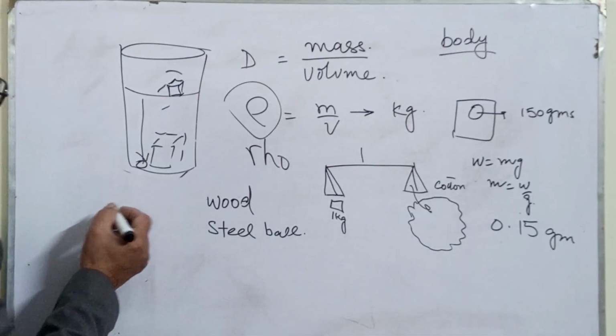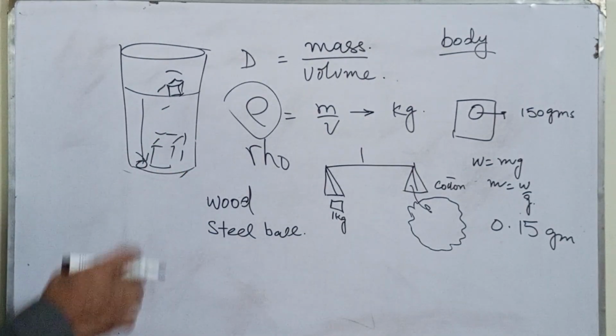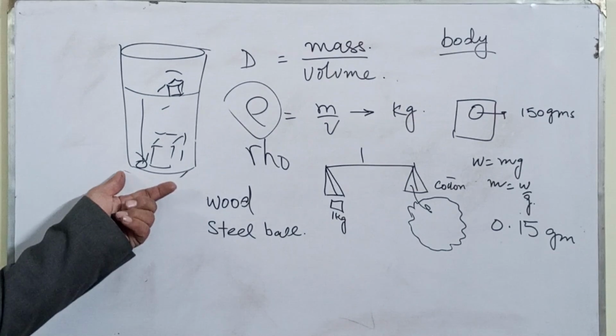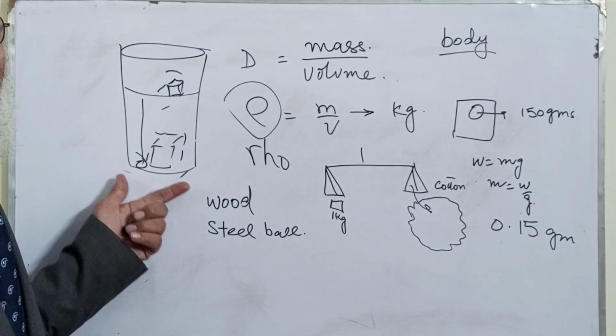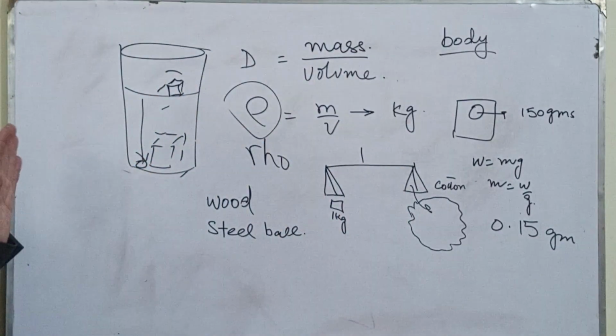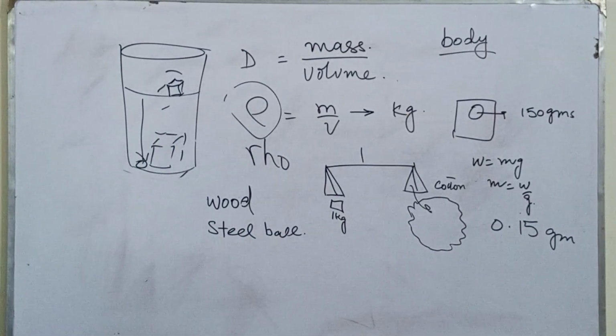Then I'll put this piece in the water and note the displacement of water. That means I have already done the experiment which I did in the first lecture.